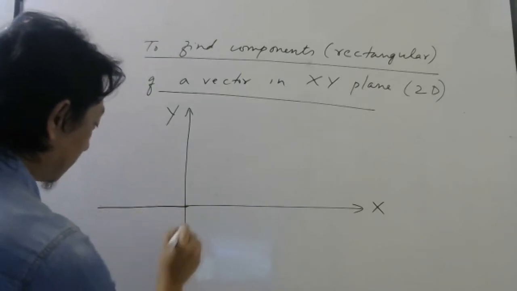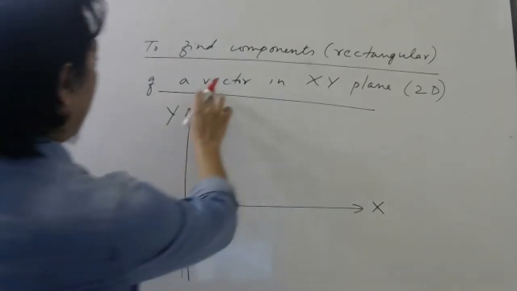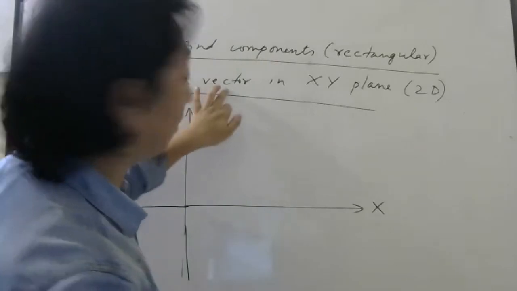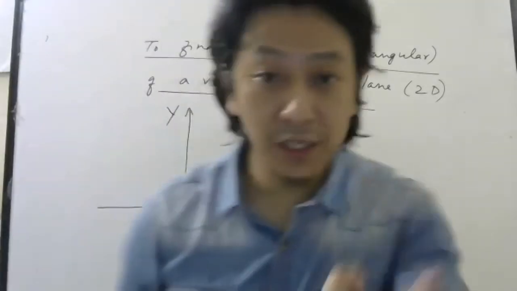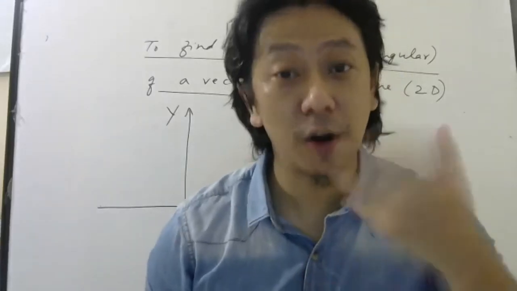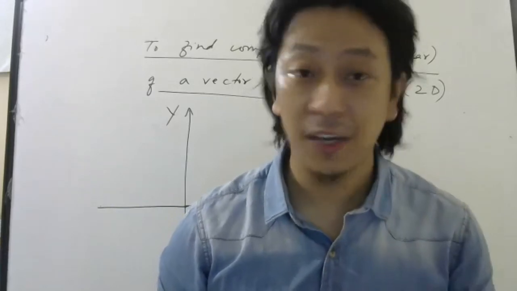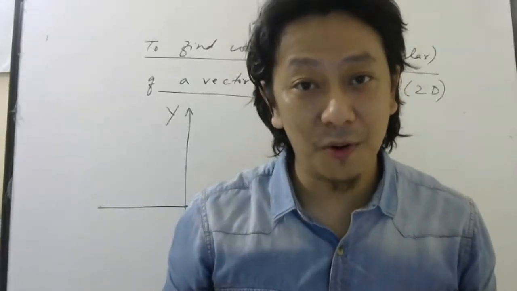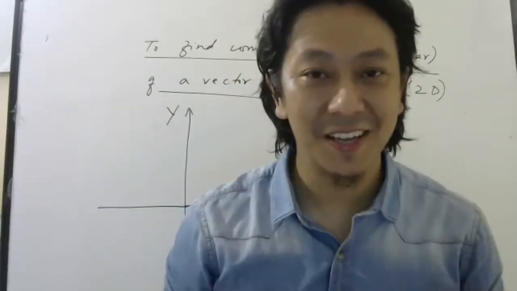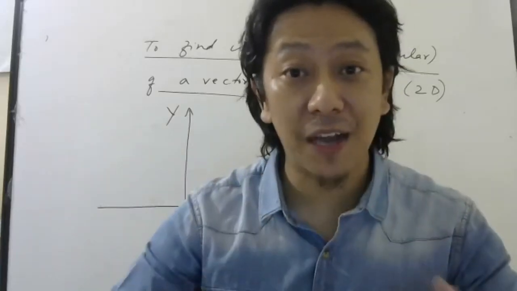Okay, so now let me imagine there is a vector. The topic is to find components of a vector. What should be given to you? The vector should be given to you. Then you will find rectangular components, because if they simply say components, there will be infinite components. So we are not interested in such things. The vector should be given, and we want to find components.